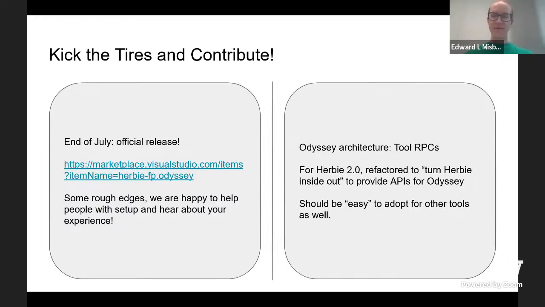As far as how we envision someone might be able to take advantage of this, Odyssey's architecture basically involves remote procedure calls to tools. As an example, in the newly released Herbie 2.0, we made some simple refactorings to Herbie that provide a useful HTTP API for Odyssey.